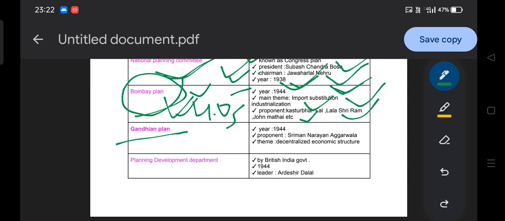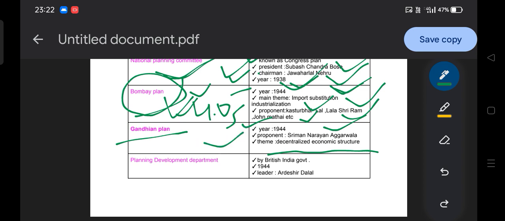Then Gandhian Plan. The year of the Gandhian Plan is 1944. The proponent of the Gandhian Plan is Sriman Narayan Agrawal. The Gandhian Plan was constituted in 1944 after the Bombay Plan. The theme of the Gandhian Plan is decentralized economic structure.